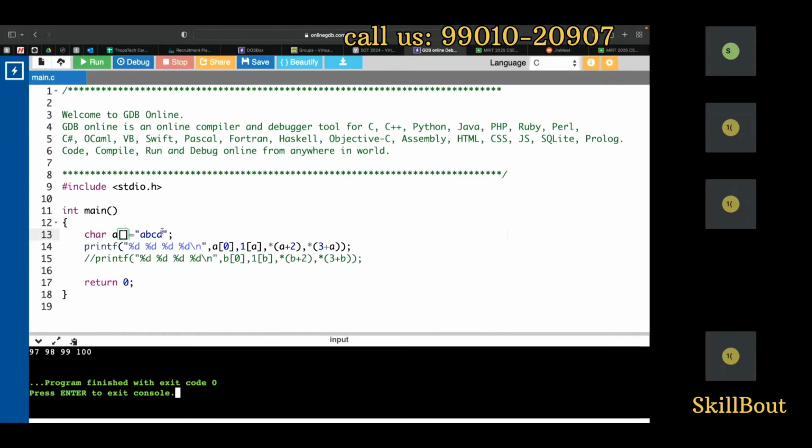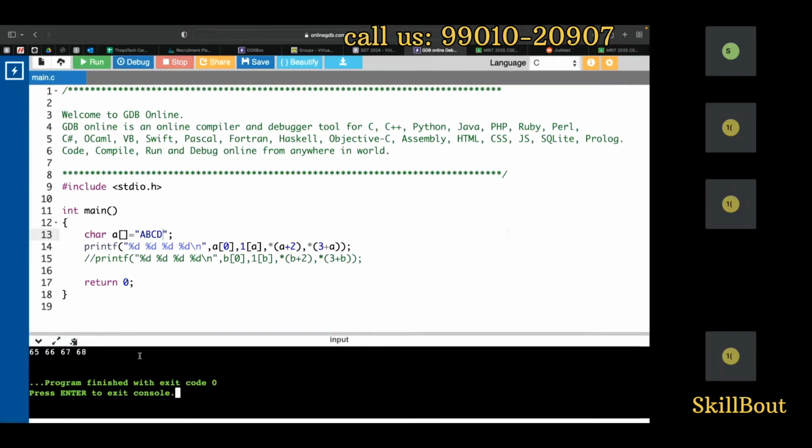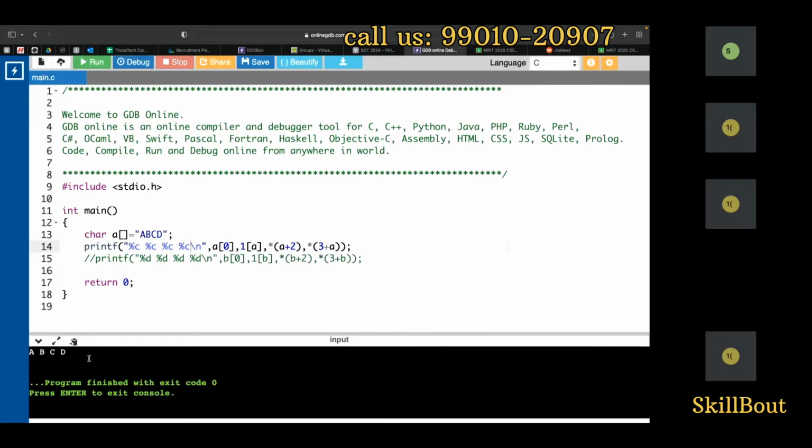Now, if I write uppercase here, look here, A, B, C, D, right? When I run this program, depending on the format specifier, it prints accordingly. Now, instead of this, I can even write percentage C here. Look at the beauty of the format specifier. When I write it like this, I get A, B, C, D. Right, guys, my first, second, third videos, the basic videos.